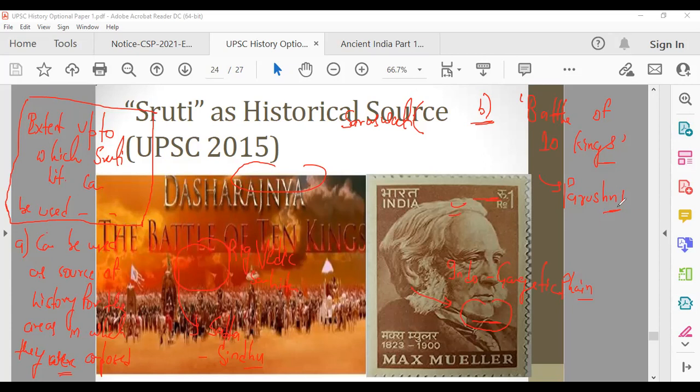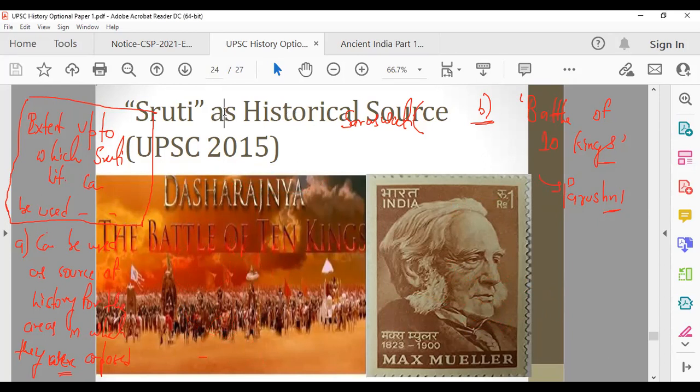So if you want to read about the Battle of 10 Kings, although you don't need to know that deep into detail, we are already going too deep. There are also references in this Shruti literature, in the Vedas, which talk about political alliances between tribes and how they were fluid and shifting. Like there was no permanent friend and permanent enemy. That is true in current international relations also, and the same thing was happening during this period also. So all these things they are talking about have some truth in them. So in those areas, you can use Shruti as a historical source.